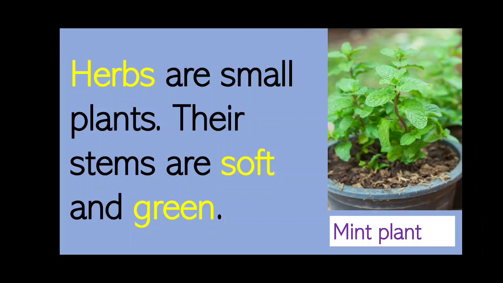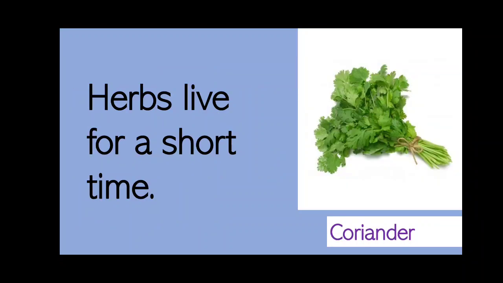Can you see the mint plant picture here? We can see that the stem looks very soft. Herbs live for a short time. Unlike shrubs and trees, herbs do not live for a long time.